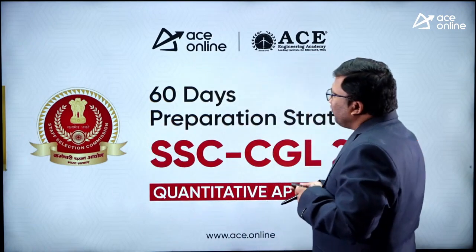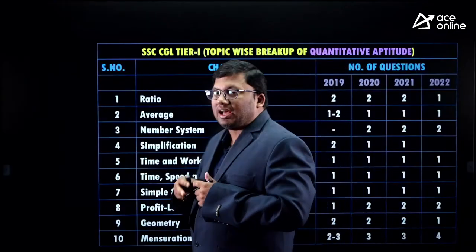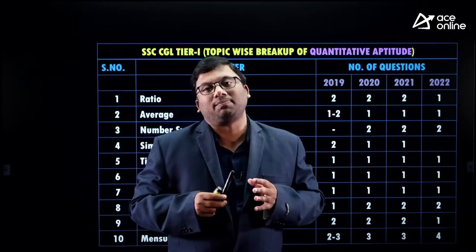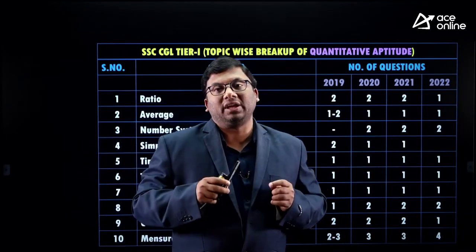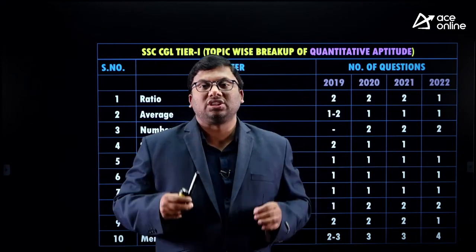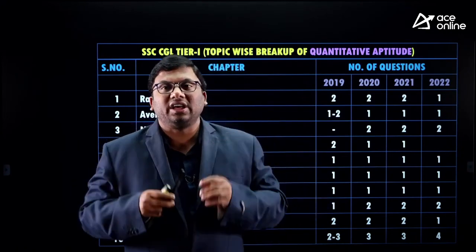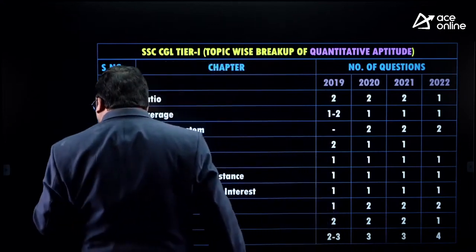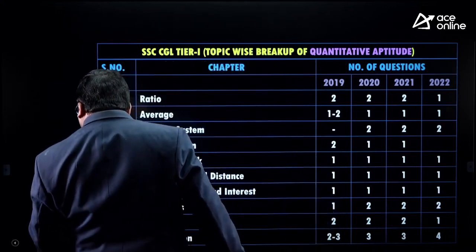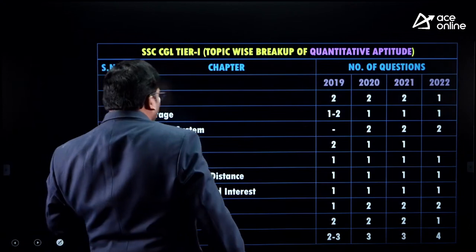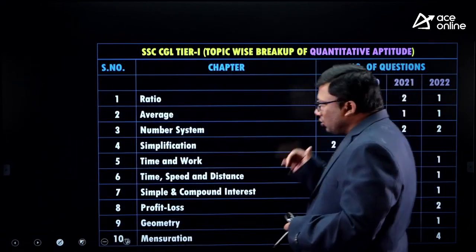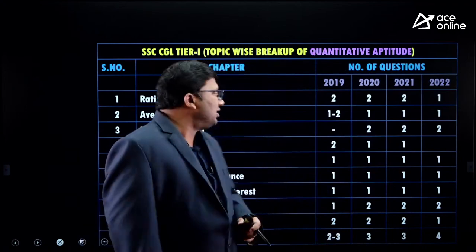Now today we will start our class. I keep repeatedly saying this in each and every class: for any exam that you are preparing, the first and foremost thing is understanding the weightage of the examination. These are the questions versus the number of questions that came in various years over the last 4 years. If you see ratios, consistently there were 2 questions coming from averages.